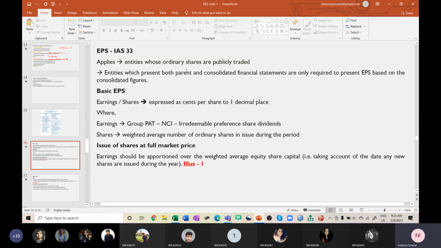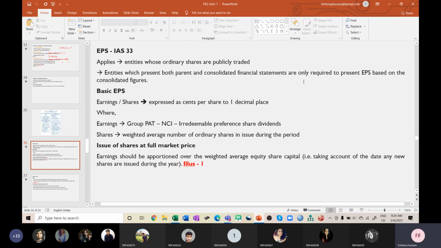See, EPS, IAS 33. This applies to entities whose ordinary shares are publicly traded. Keep it in mind, this is only for public limited companies. And entities which present both parent and consolidated financial statements are required to present EPS based on the consolidated figures. So EPS, number one, is only for publicly traded companies. And number two, it is only for the companies which prepare consolidated financial statements. Not all companies will prepare consolidated financial statements. You might be aware of the parent-subsidiary relationship; if it is there, we will prepare EPS, otherwise we will not.